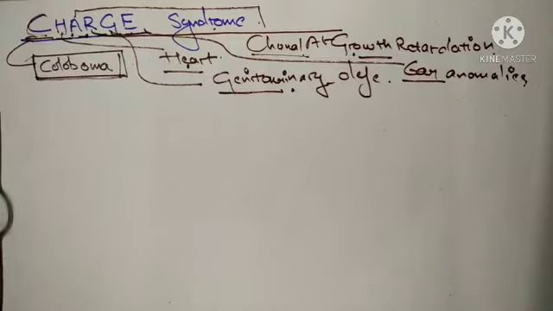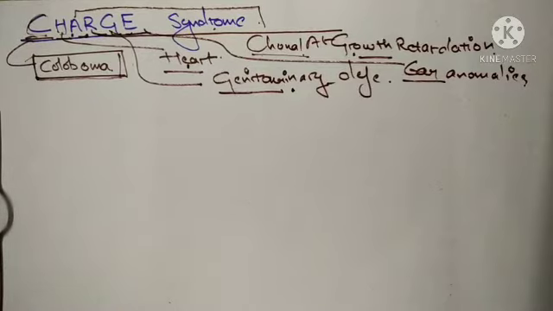So I hope till here it is clear to you. Till here we have discussed the definition, the epidemiology, the embryogenesis, and the associated syndrome, which is CHARGE syndrome. Now next let us see the types of choanal atresia.